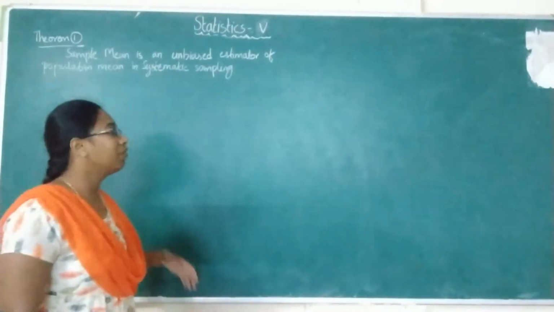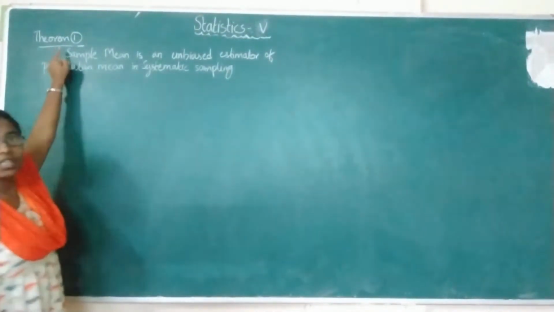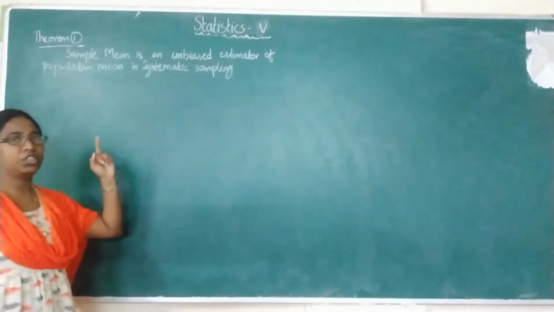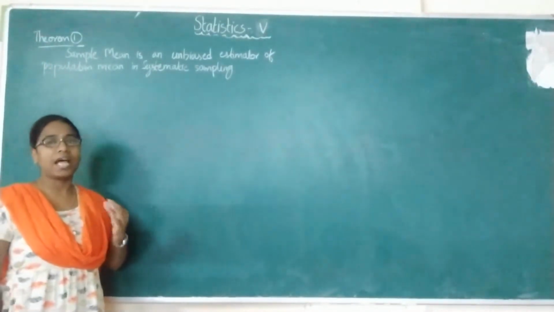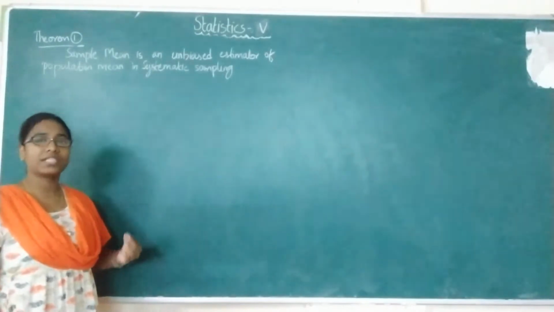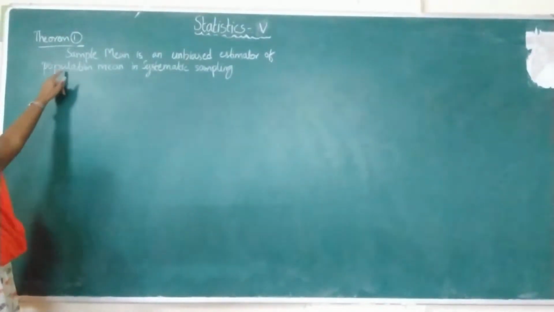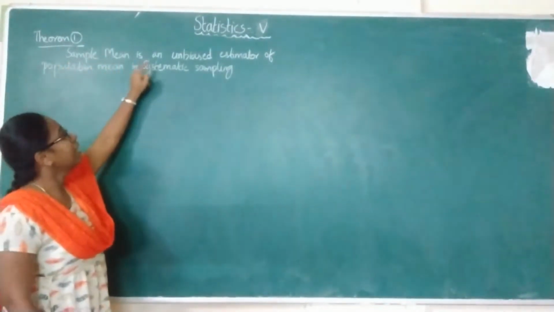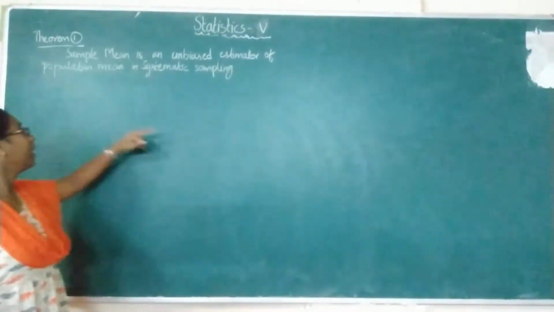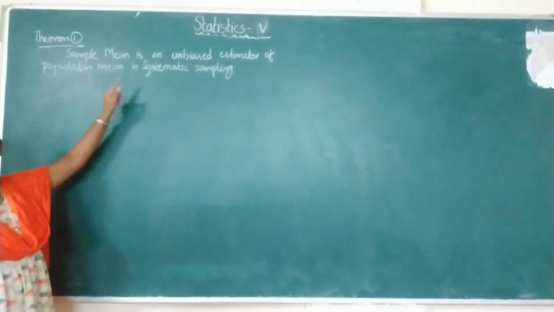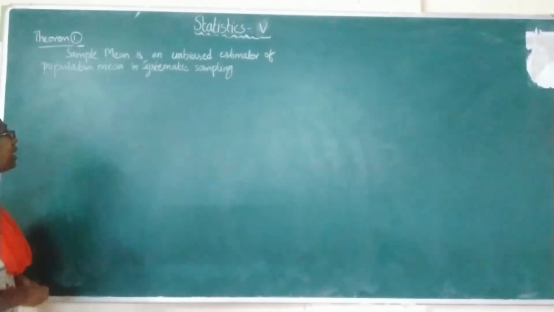Coming to the first theorem, what is the first theorem? As usual, the first theorem is: sample mean is an unbiased estimator of population mean. So here the sample mean is an unbiased estimator of the population mean in systematic sampling.